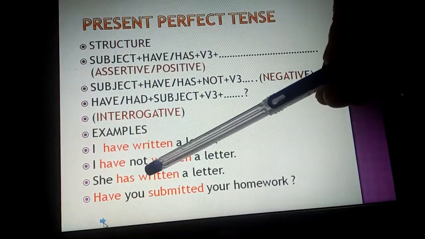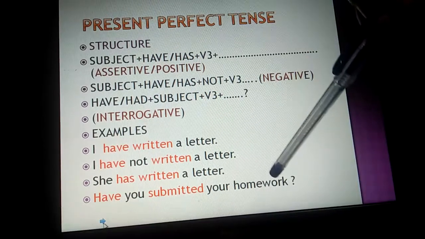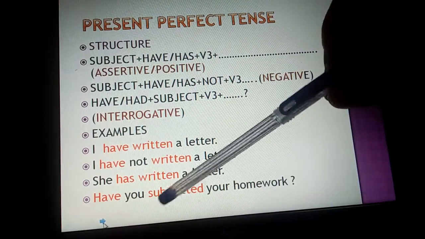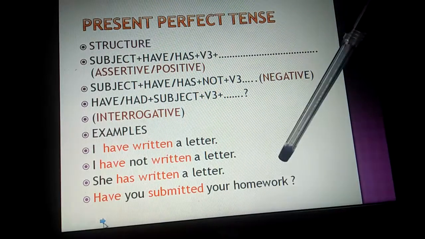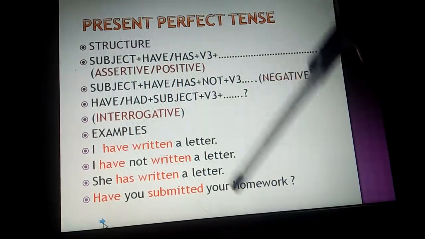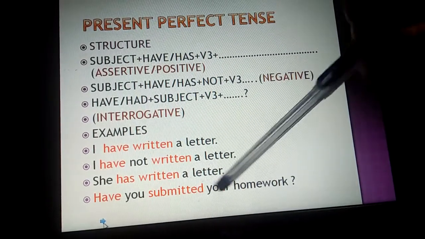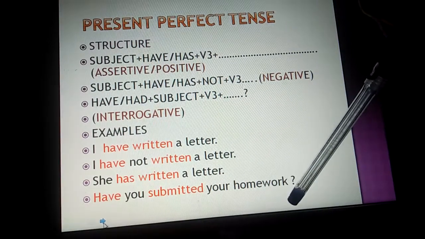And for singular, we can write: she has written a letter. And in interrogative form we can write: have you submitted your homework? Has she submitted her homework? Like this we can write.